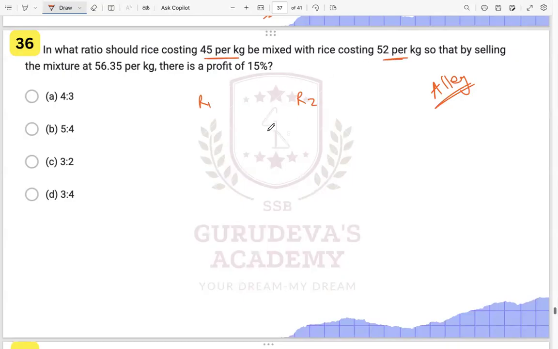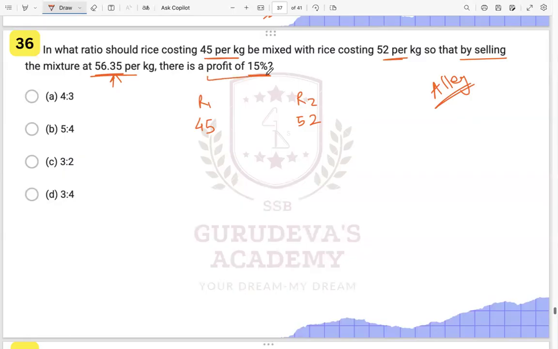So we write the costs over here. Rice 1 cost is 45 and rice 2 cost is 52, right? So that by selling the mixture at 56.37 per kg, there is a profit of 15%.